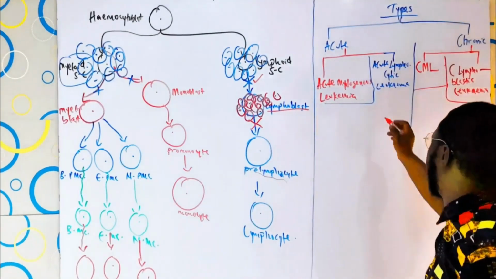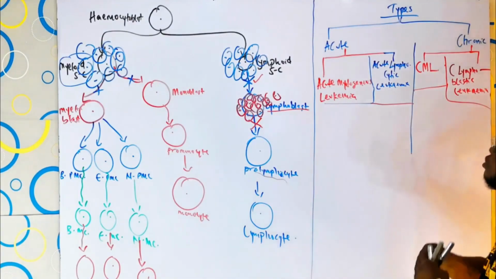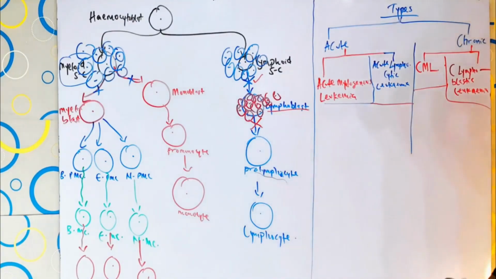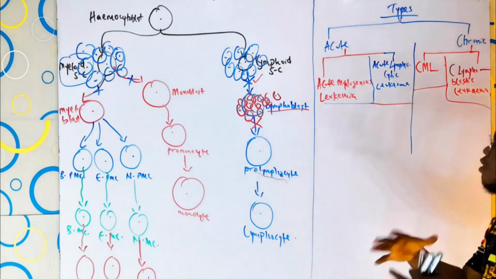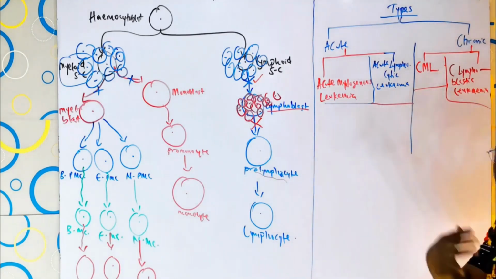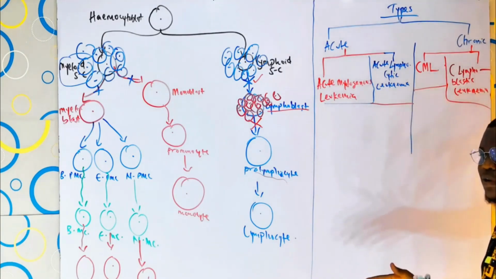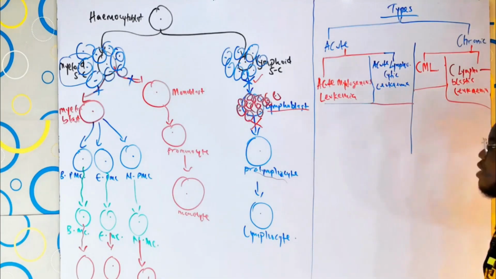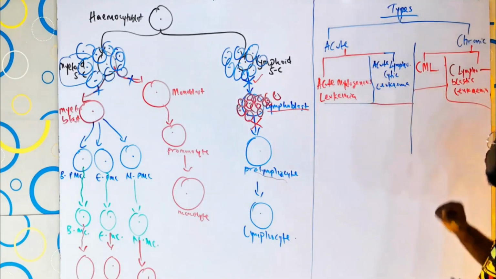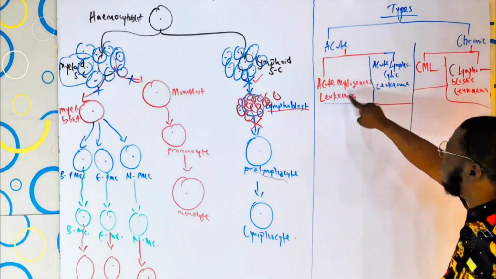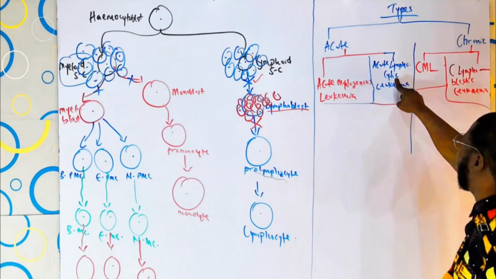So guys, these are the main four types. Underline the word main. We have more, but mainly we have four types of leukemia. Sorry, I don't know why I'm using leukemia and anemia interchangeably. Just for this video, take note of that. Whenever I say anemia, just look at the context in which I'm talking. So that's aside. We have acute myelogenous leukemia. We have acute lymphocytic leukemia.